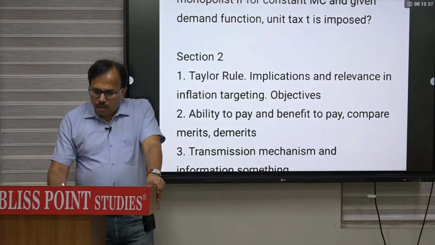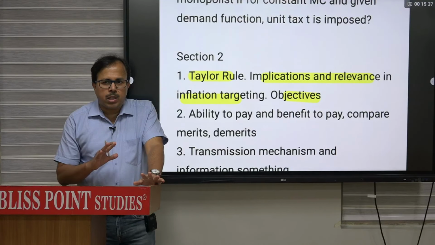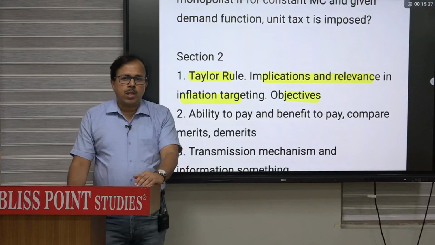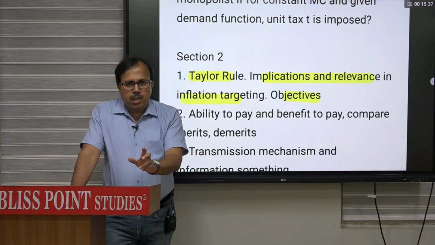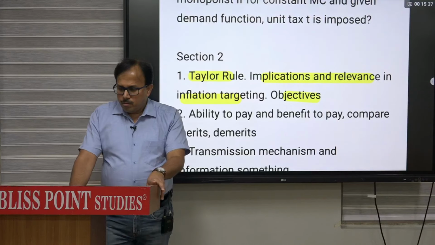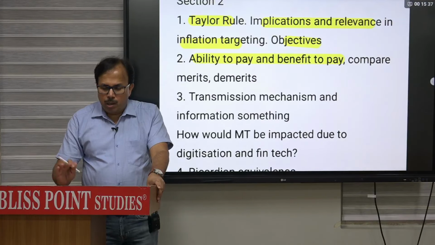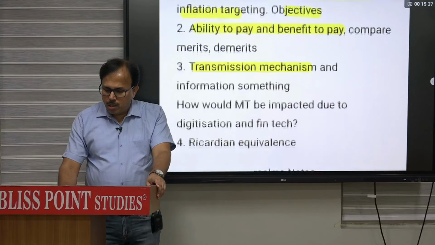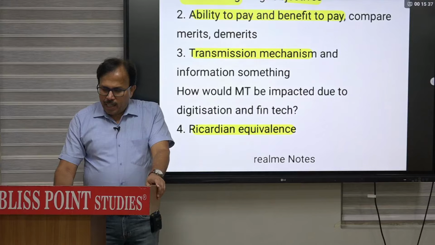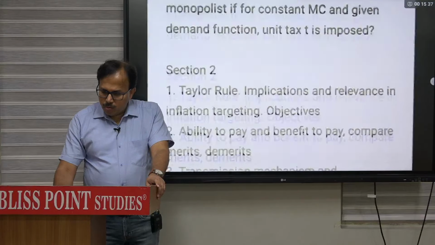Section B, Taylor rule, implication and relevance of inflation targeting objective. So it is descriptive, to explain all things related to the Taylor rule. What is interest rate targeting, how you can apply that Taylor rule to design the policy. Ability to pay and benefit principle, from public finance, compare them with merit and demerit. Transmission mechanism, again from monetary policy. Ricardian equivalence from public finance. We have done this.